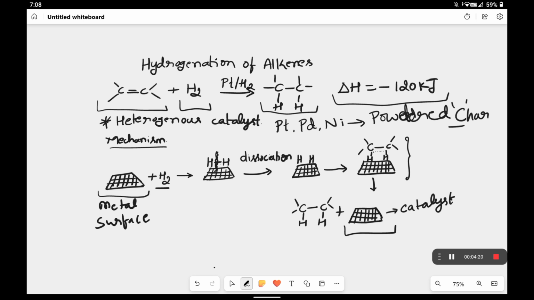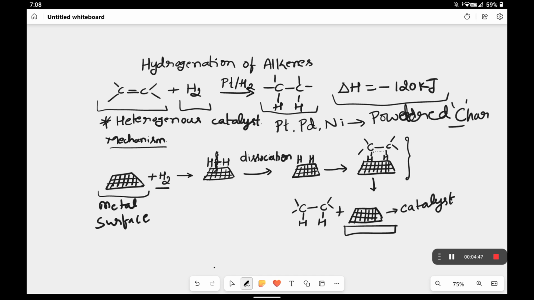It takes up hydrogen, the hydrogen bond dissociates, and the hydrogens get added to the alkene, ultimately converting alkene to alkane. That is why the metal surface acts as a catalyst here.